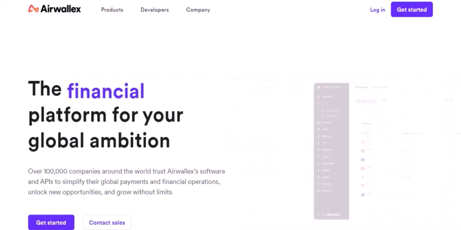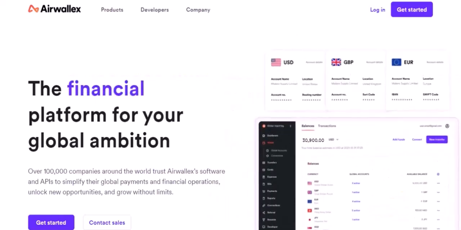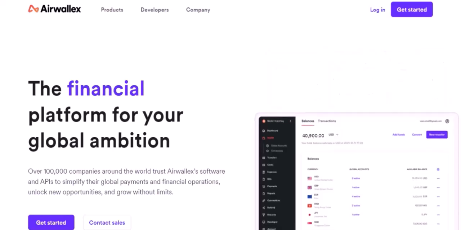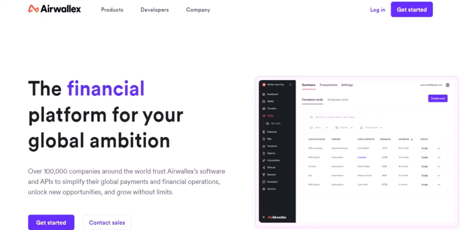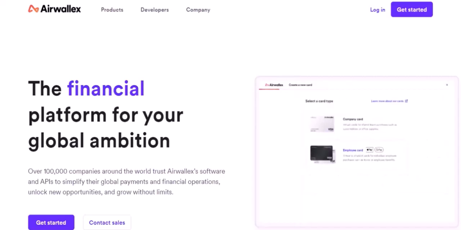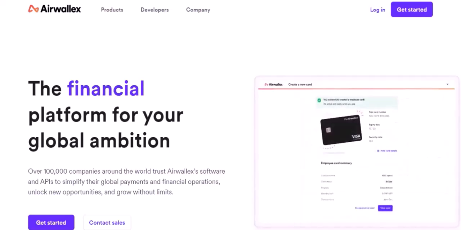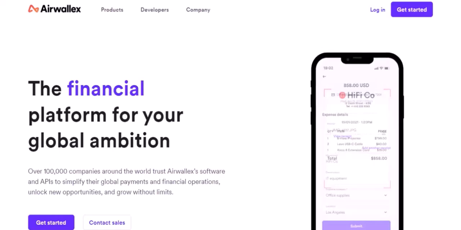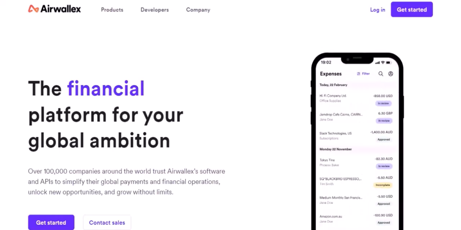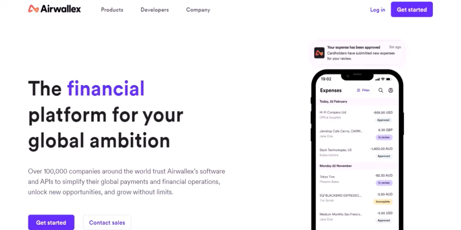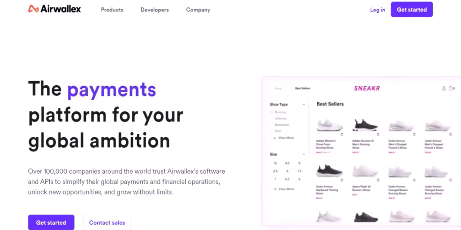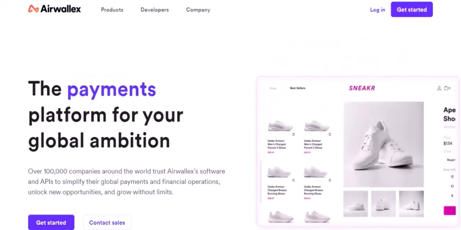Airwallex has revolutionized how many businesses handle international payments, offering competitive exchange rates, multi-currency accounts, and streamlined global money transfers. It's a powerful platform for businesses operating across borders, but it's crucial to understand where its capabilities might not align perfectly with every need. One significant limitation lies in its primary focus on businesses.